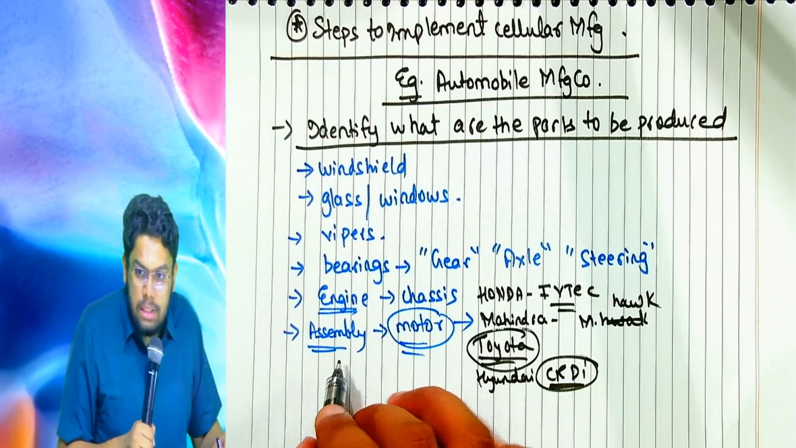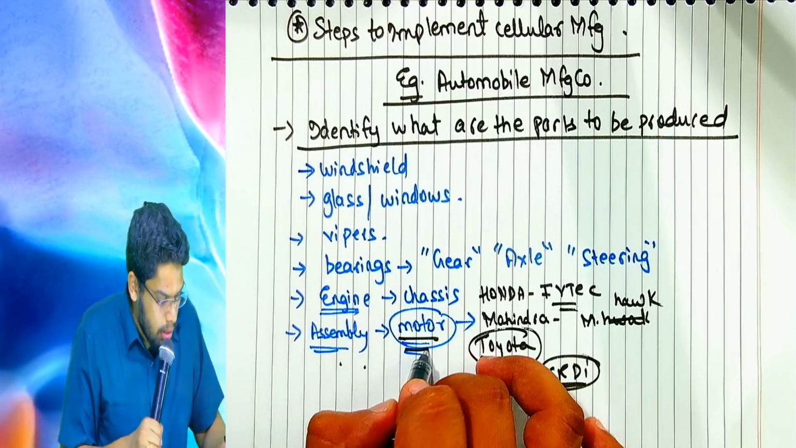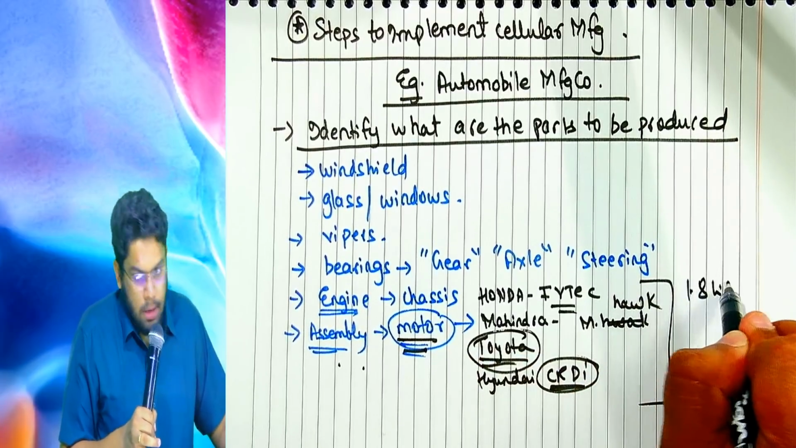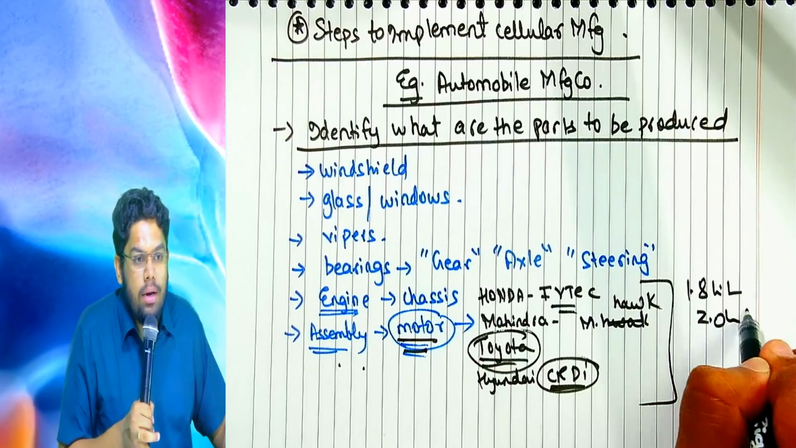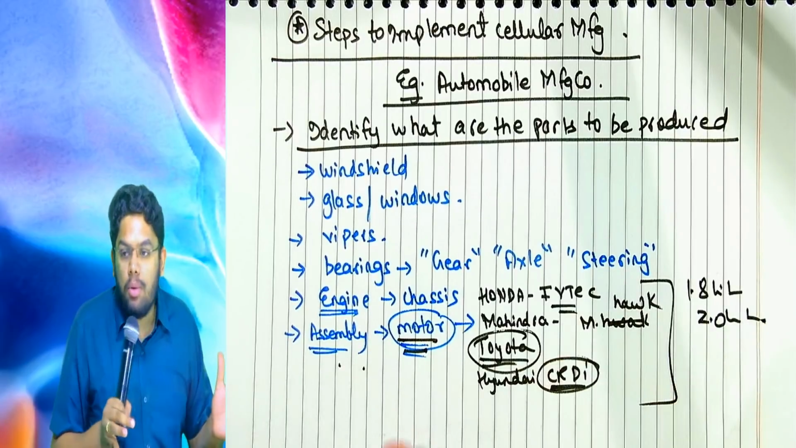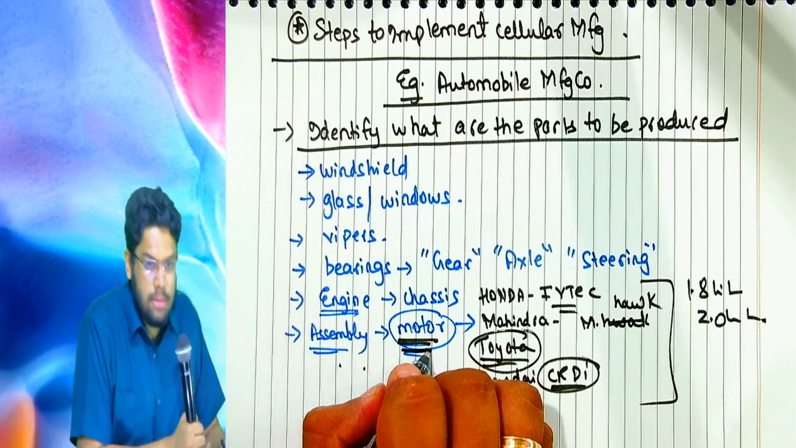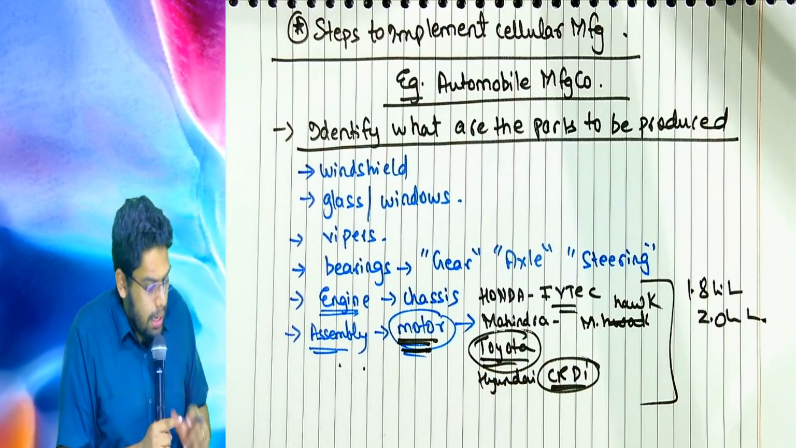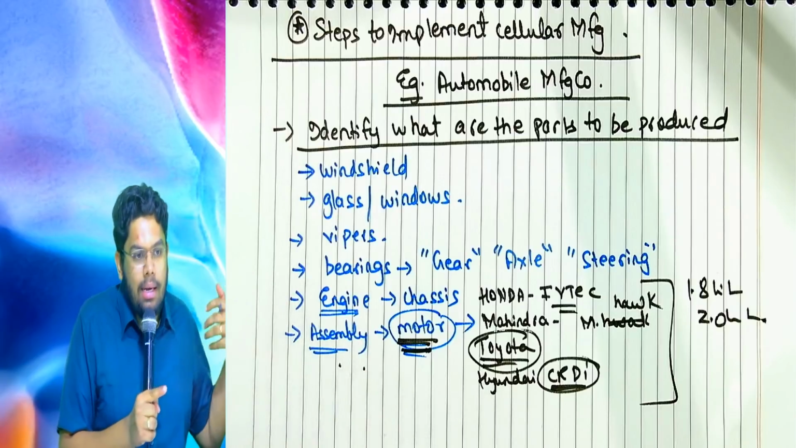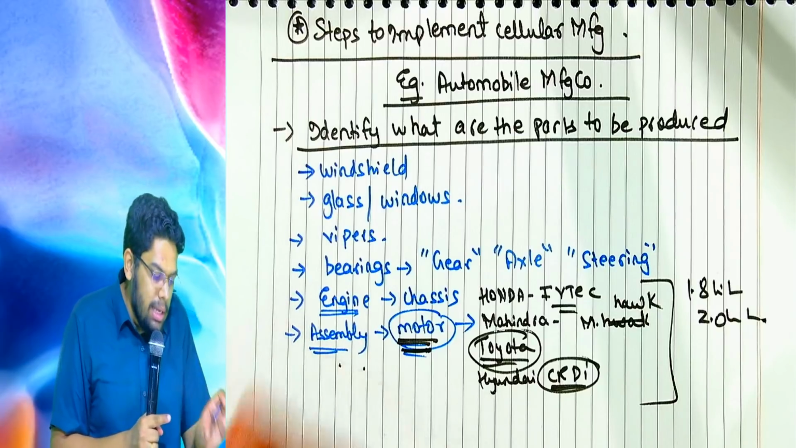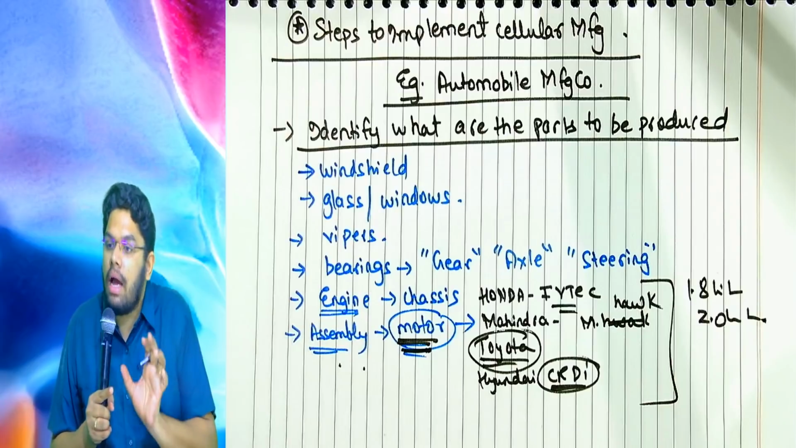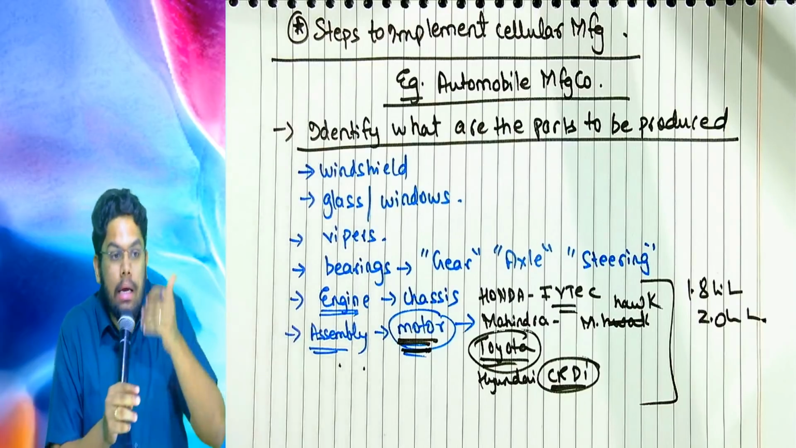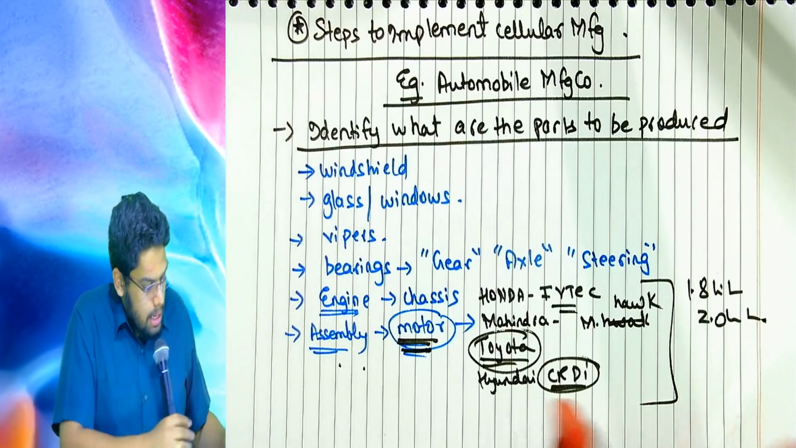And therefore, for the assembly of the motor you have specifications: 1.8 liter turbo engine, 2.0 liter turbo engine. These are ultimately the motors which need to be assembled and configured. Like this, I can go on; an entire list will be there. I need to first identify what I am going to produce. Are you following?